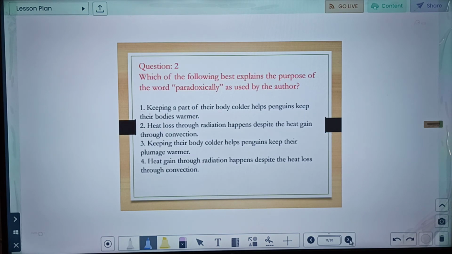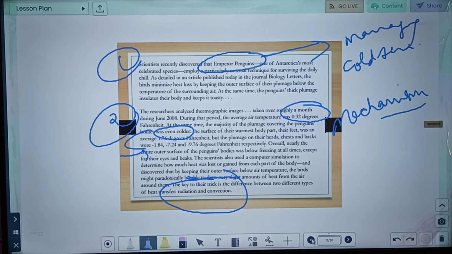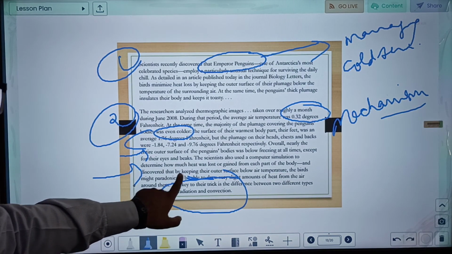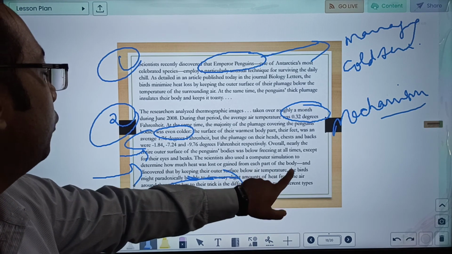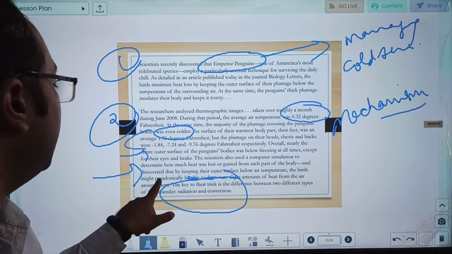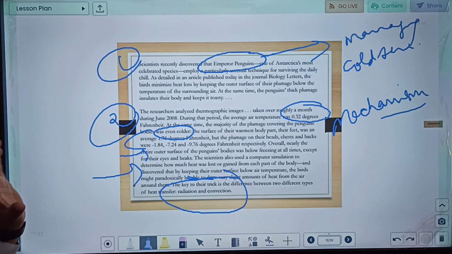Which of the following best explains the purpose of the word paradoxically as used by the author? So paradoxically was used in paragraph number 2 as far as my memory goes. Let us go back to that paragraph, read the sentence and then come back. So see, here is the word paradoxically. Just read this sentence again. Scientists also used a computer simulation to determine how much heat was lost or gained from each part of the body, and discovered that by keeping their outer surface below air temperature, birds might paradoxically be able to gain very little amounts of heat from the air around them. So this is what it is telling about the paradox.